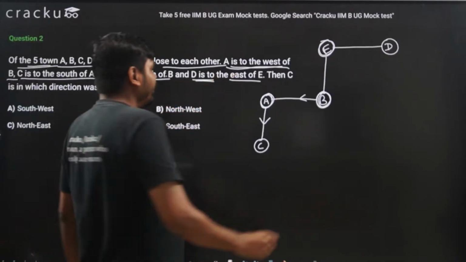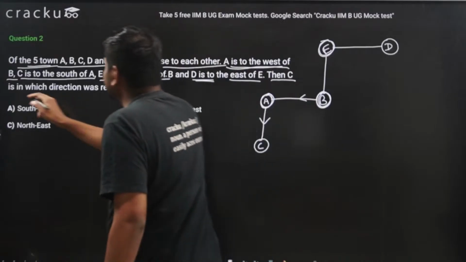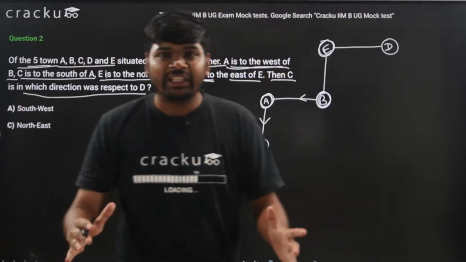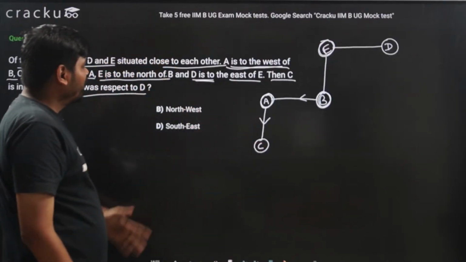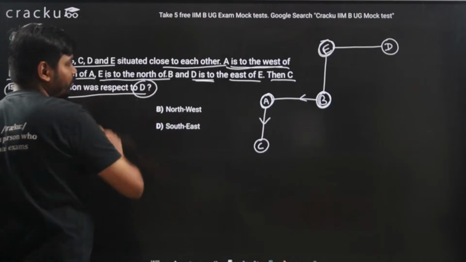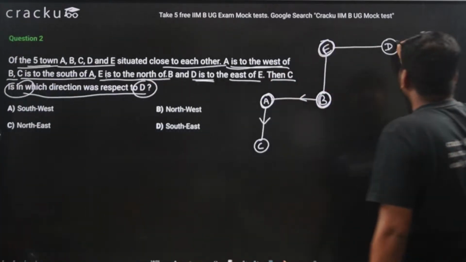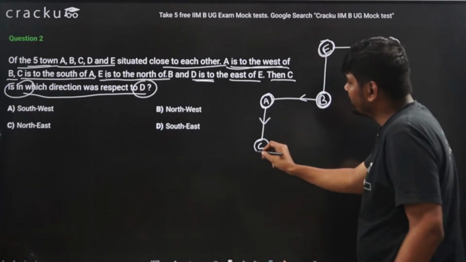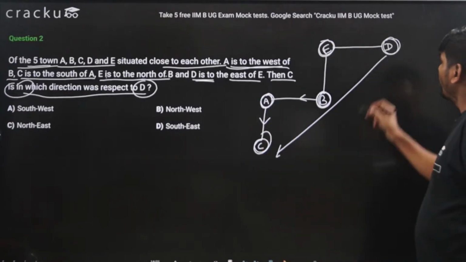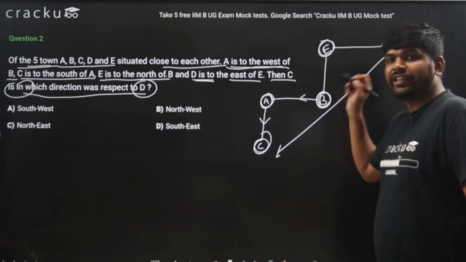Then we need to find C is in which direction with respect to D? We need to find the direction of C with respect to D. D is present here, C is present here, and what is this direction that I need to find?